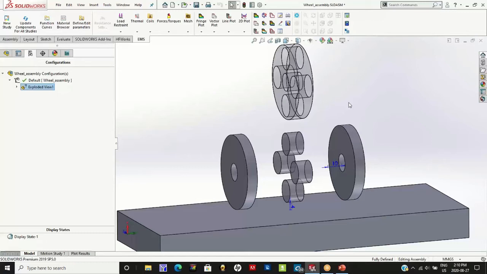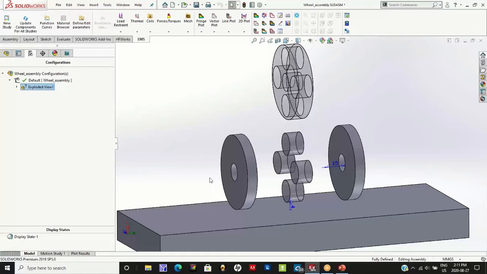The rubber, which is a non-magnetic material, is not modeled here, and that is because the non-magnetic material rubber can be modeled in SolidWorks as the gap between the steel plate and the magnetic wheel.